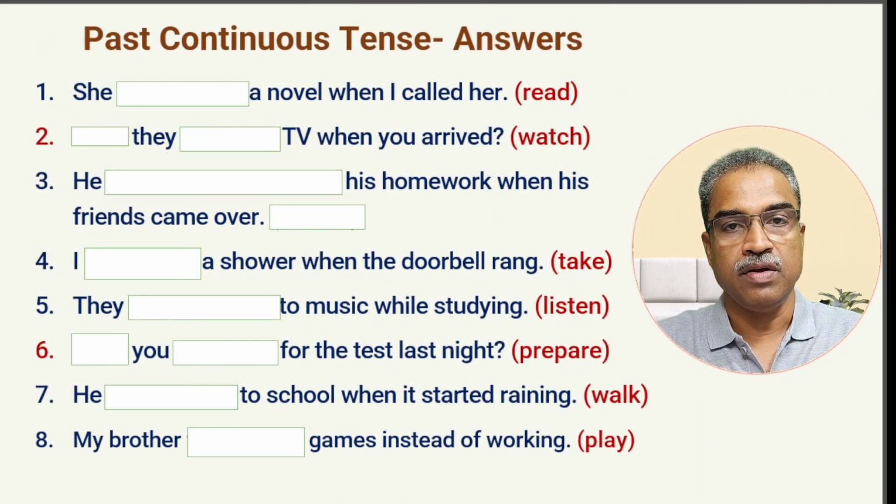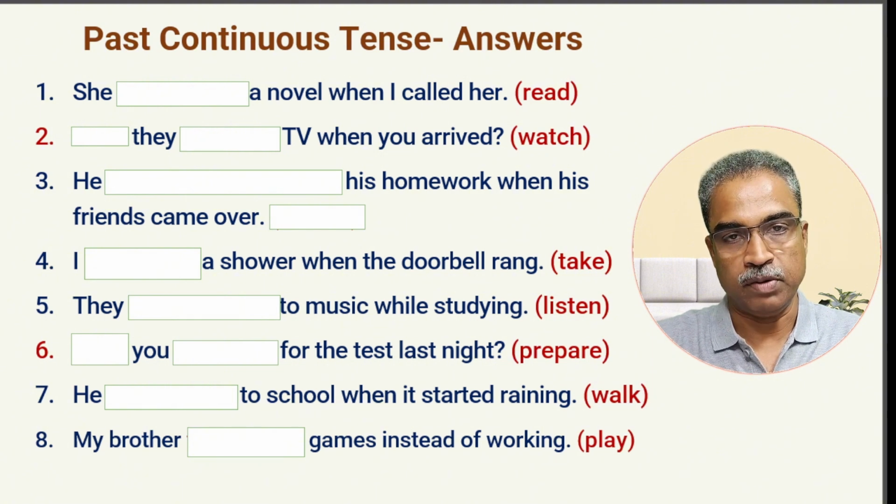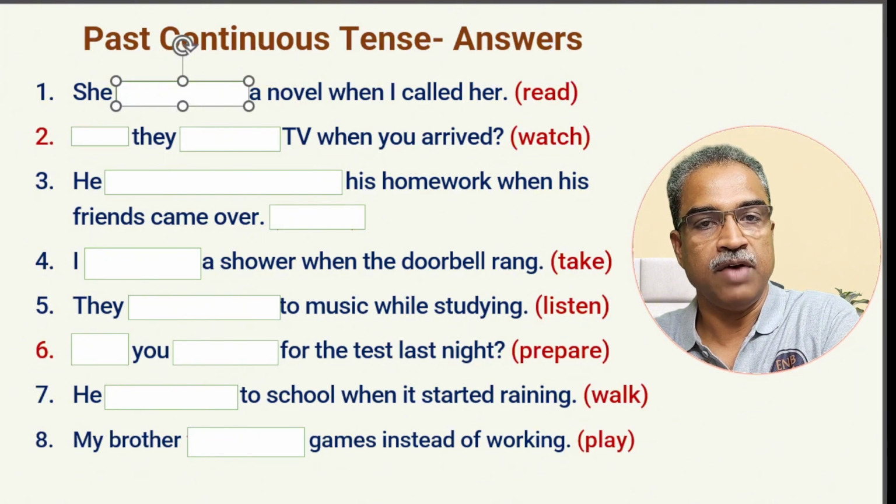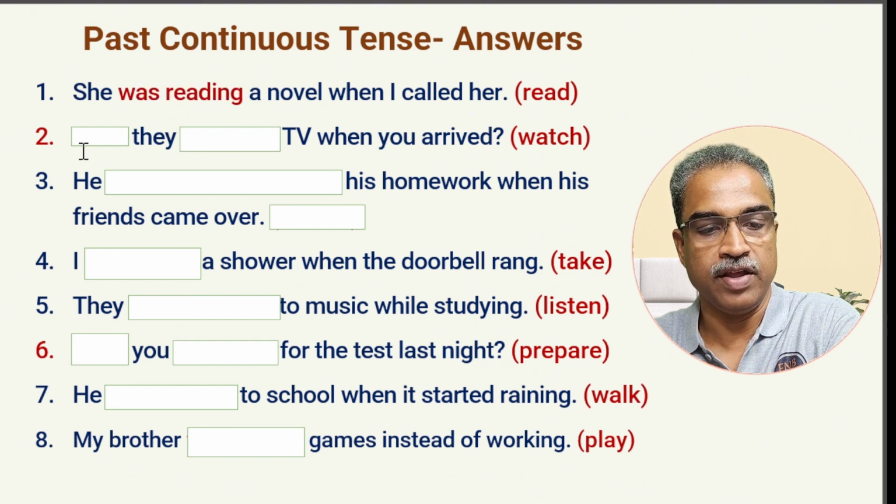Now let's end today's lesson with a few exercises. Let's work them out together and see whether you are able to get all of them correct. So here we have: she dash a novel when I called her. This is past continuous tense we are going to do here. The verb I have given is read. So how will it be in the past continuous tense? After she, the auxiliary verb is always was in the past. So she was, then read plus ing, reading. So she was reading a novel when I called her.